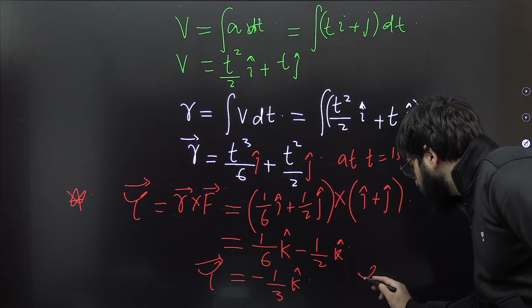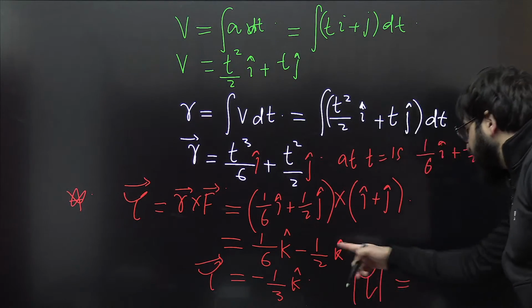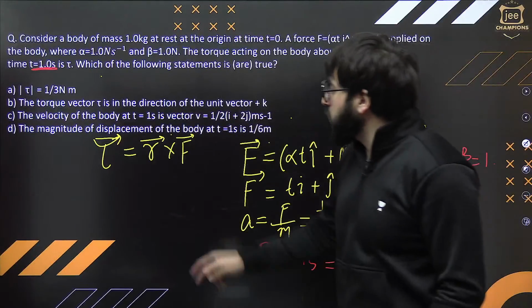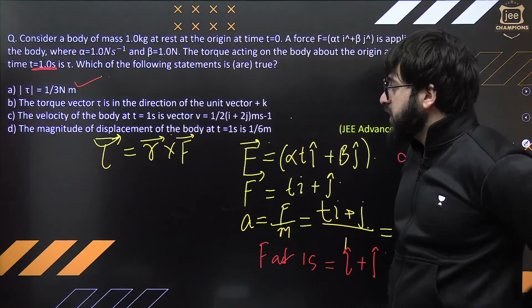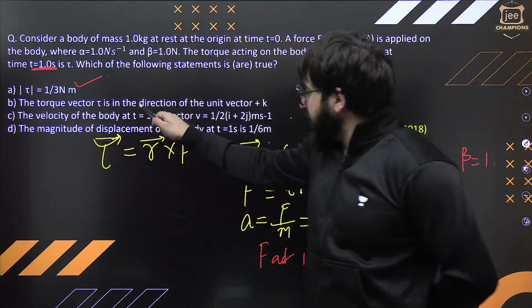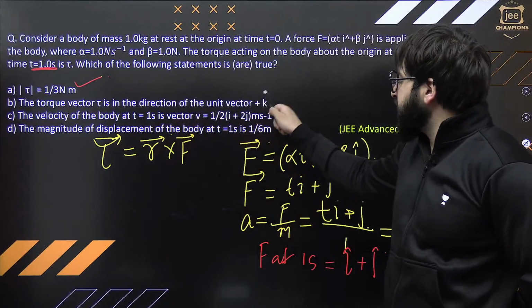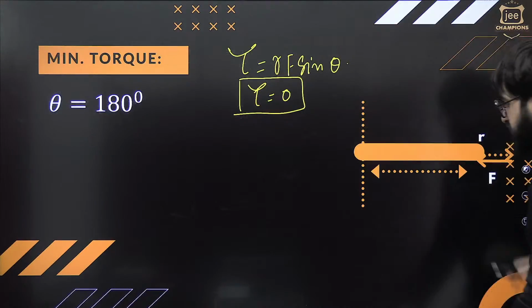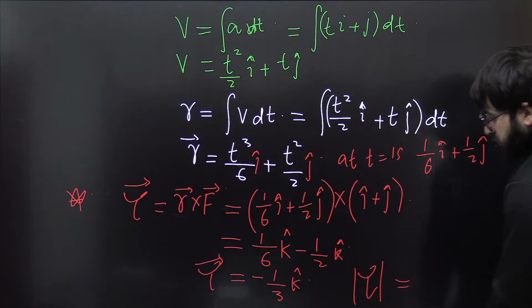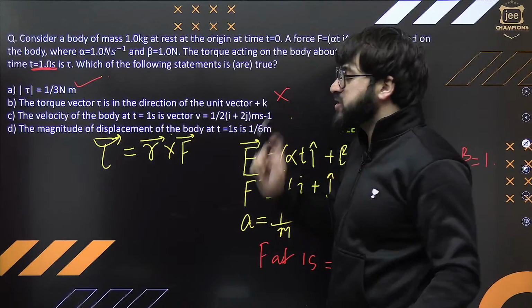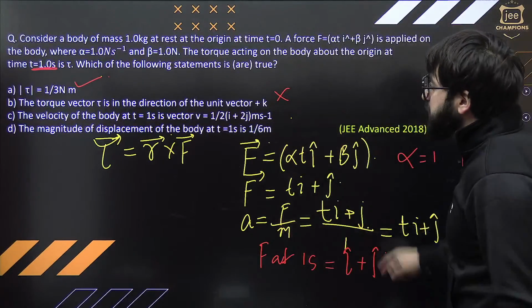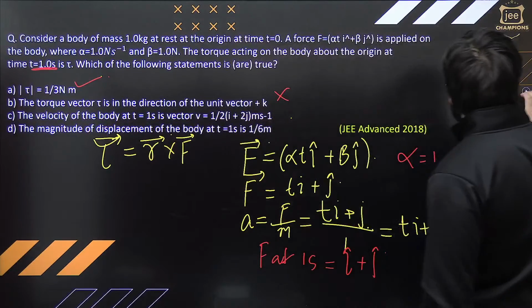Can you just tell me what is the magnitude of torque? You will say, sir, that is nothing but 1 by 3 Newton meter. Correct, option A is correct. Option B: the torque vector tau is in the direction of the unit vector plus k cap. Wrong. What is the direction of this torque over here? That is minus k cap. It is saying plus k cap, which is wrong. Option B is wrong. Now let's find the velocity at t is equal to 1 seconds.